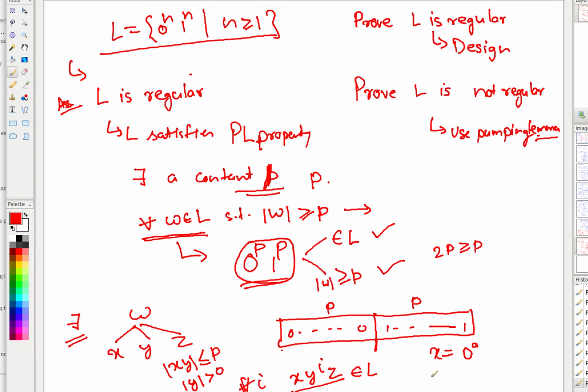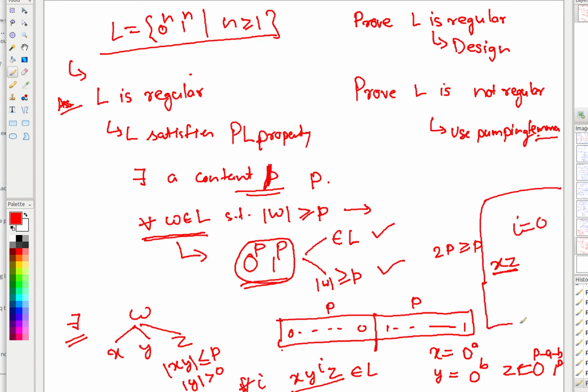a number of zeros, y is again some b number of zeros, and z is actually 0 to the power p minus a minus b and 1 to the power p. Correct? So when you pump it, let's say we are not pumping it, I just took x z. When you take x z, you set i equals to 0. It should be following for i equals to 0 also.